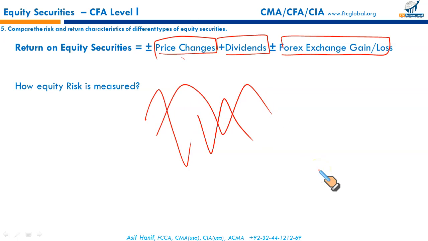An equity that has more volatility in share price, and the returns are highly volatile from one period to another, we say that this is a highly risky investment. But if the price tends to stabilize and the returns are consistent year after year, then the risk is low.